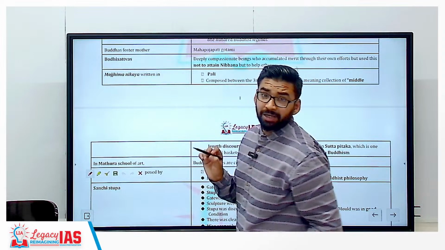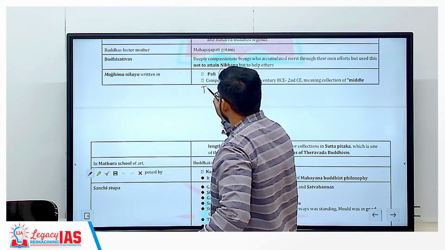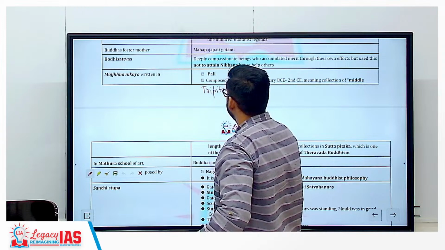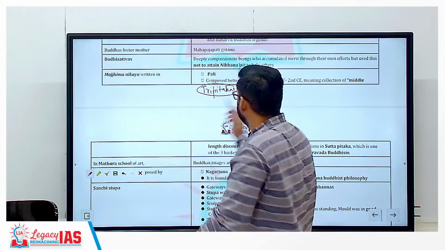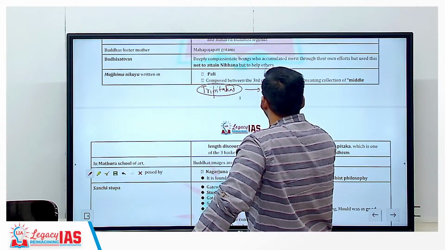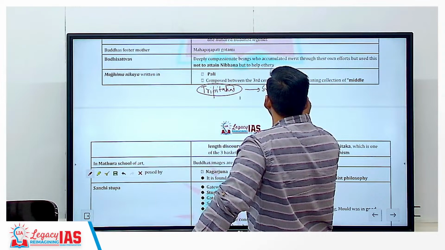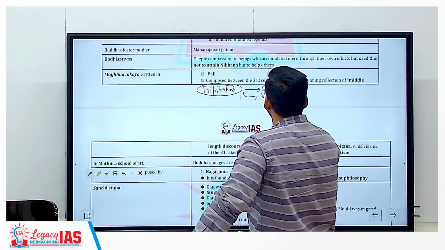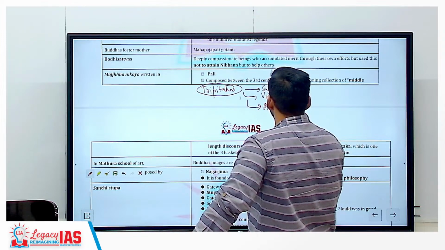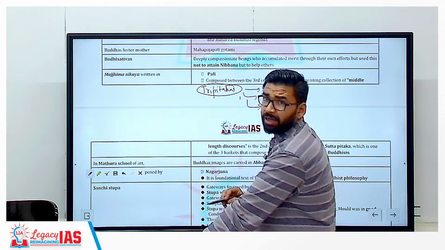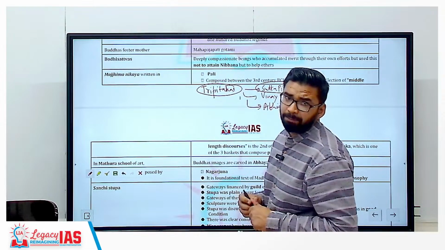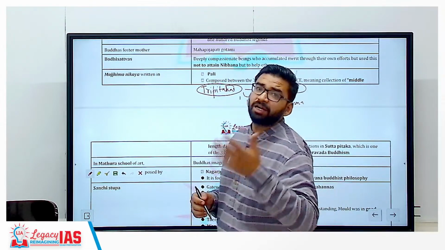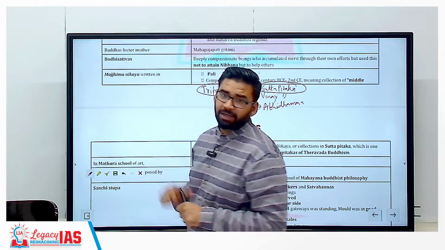There are three Pitakas in Hinayana Buddhist scriptures: Sutta Pitaka, Vinaya Pitaka, and Abhidhamma Pitaka. Sutta Pitaka is also divided into different chapters, like Digha Nikaya and Majjhima Nikaya.